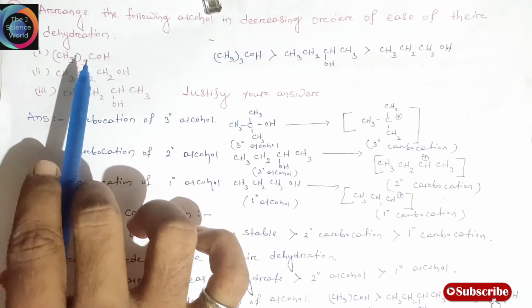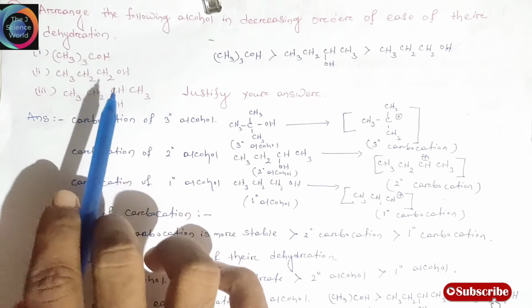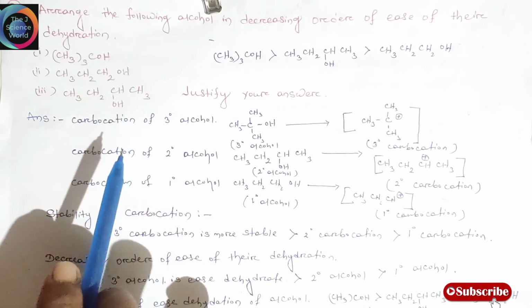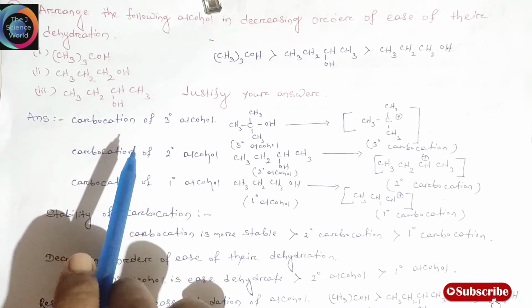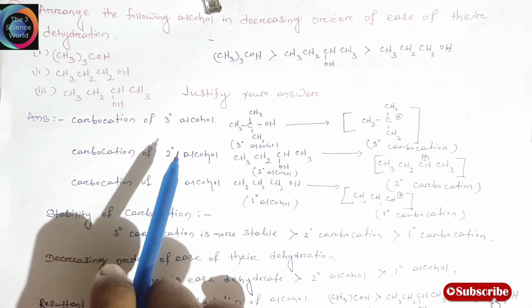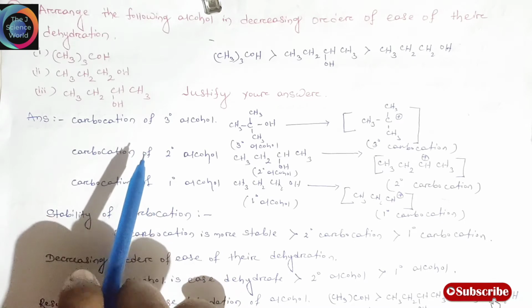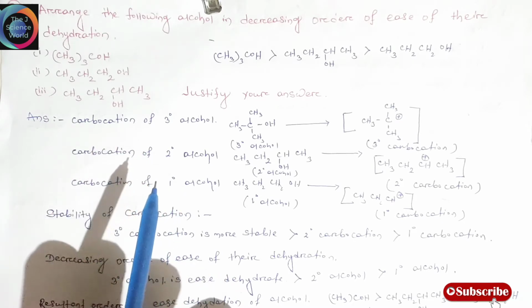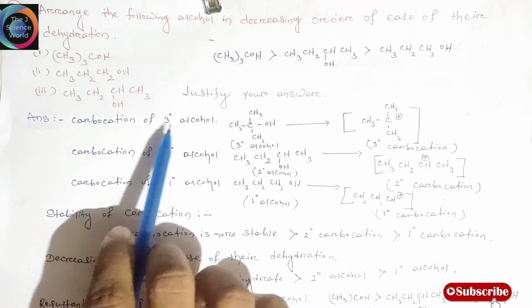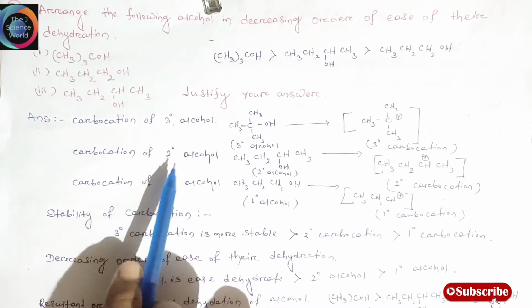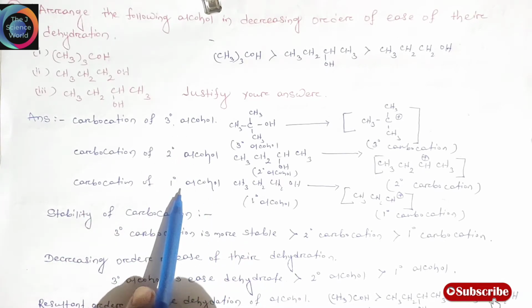Friends, alcohol dehydration depends on carbocation. We already discussed the term carbocation. The more stable carbocation means easier dehydration. Let's find out the carbocation of tertiary alcohol, secondary alcohol and primary alcohol.